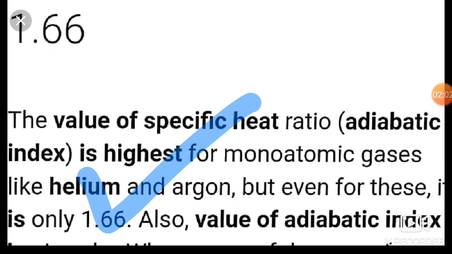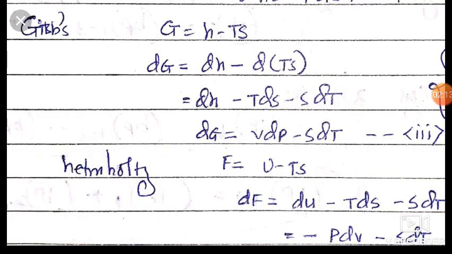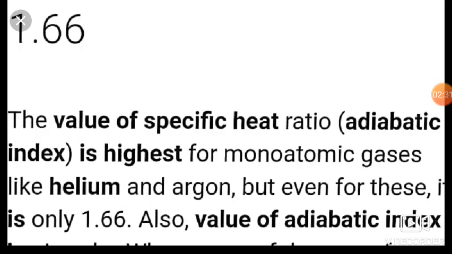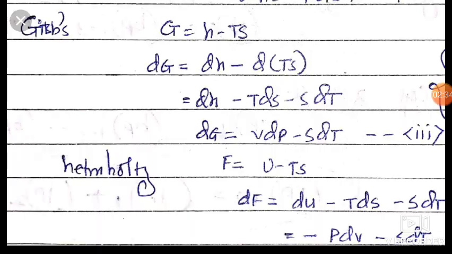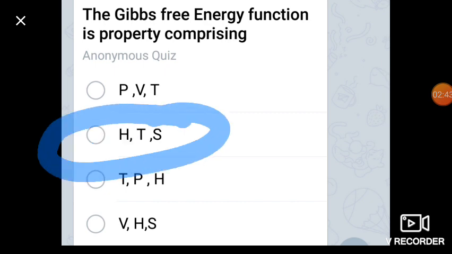Now my dear friends, our second question is the Gibbs free energy function. The formula of the Gibbs free energy function is G equal to H minus TS. Here H is enthalpy, T is temperature and S is entropy. So it is a function of enthalpy and the multiplication of temperature and entropy. So the right answer is enthalpy and multiplication of temperature and entropy.